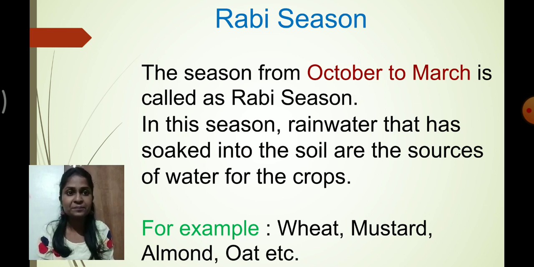So what are the examples of Rabi crops? Rabi crops are wheat, mustard, almond and oat. They are the examples of what? Rabi crops. So the Rabi season starts from October and ends in March. Also remember the examples of Rabi crops as well.